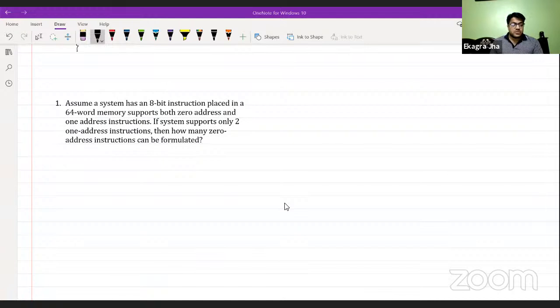Our first question for today is: assume a system has an 8-bit instruction placed in a 64 word memory, and supports both zero address and one address instructions. If the system supports only two one address instructions, then how many zero address instructions can be formulated?